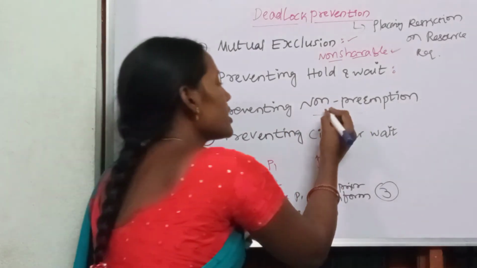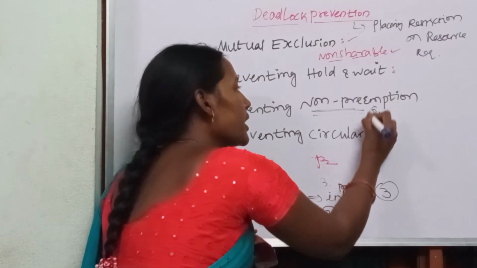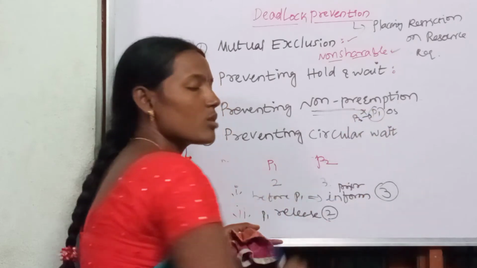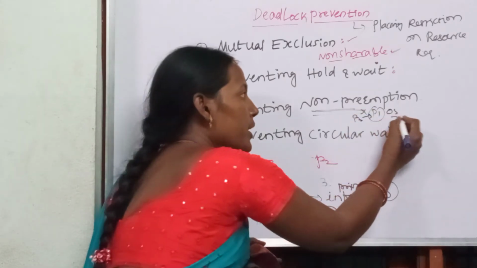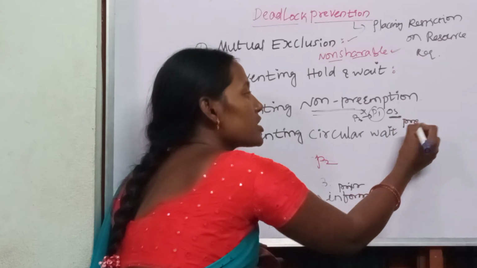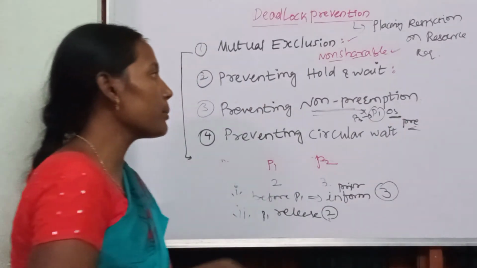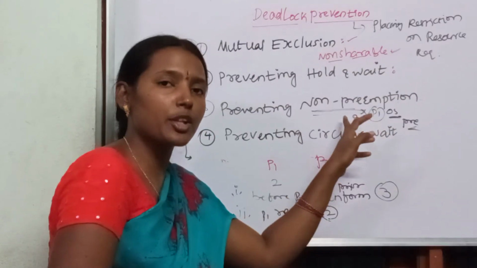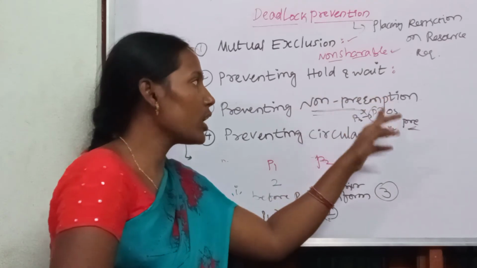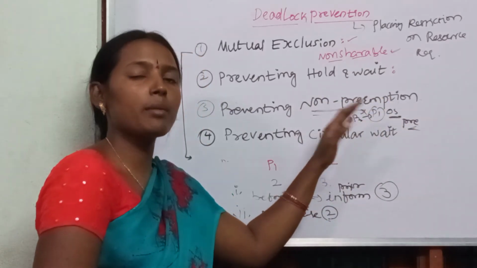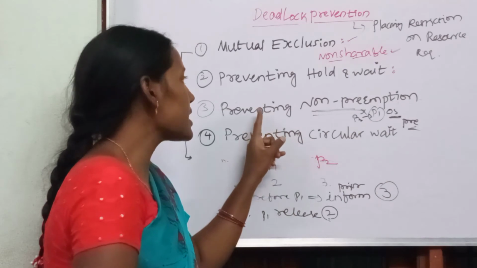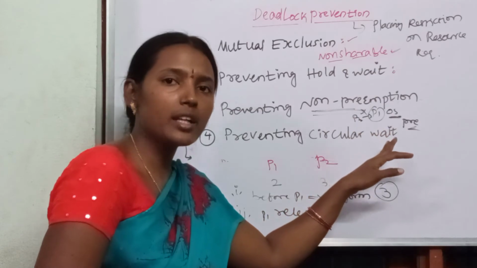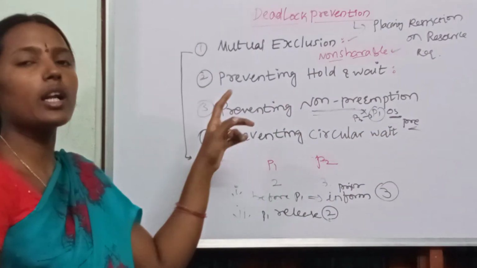That means if you are using a non-preemptive algorithm, P1 will be in the operating system for hours, so P2 cannot enter. So what will happen? There will be a deadlock. So your operating system should choose preemptive scheduling only. Preemptive scheduling is nothing but if a higher priority process comes, the currently executing process will be swapped out and the new process will be swapped in. Later on, P1 will come back to the operating system and execute the task. That is preventing non-preemption.